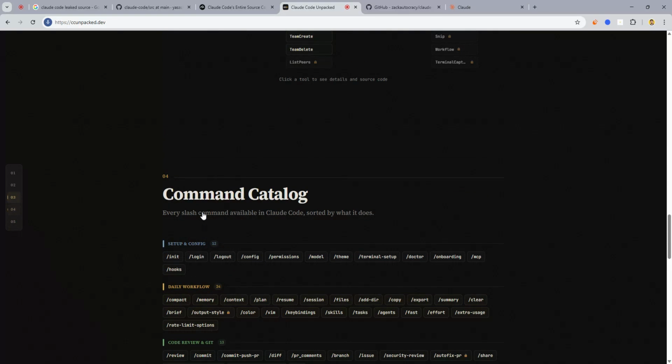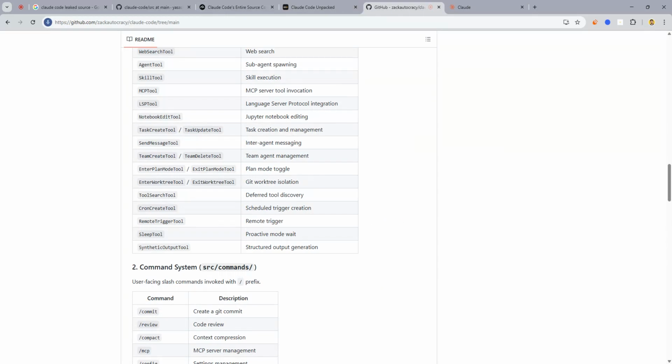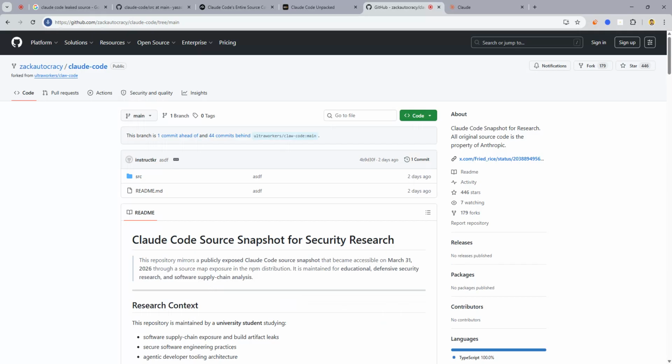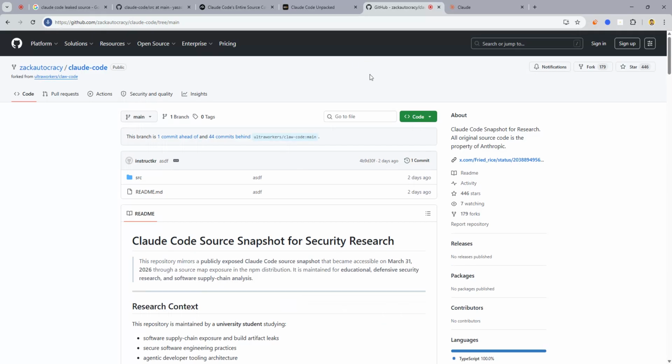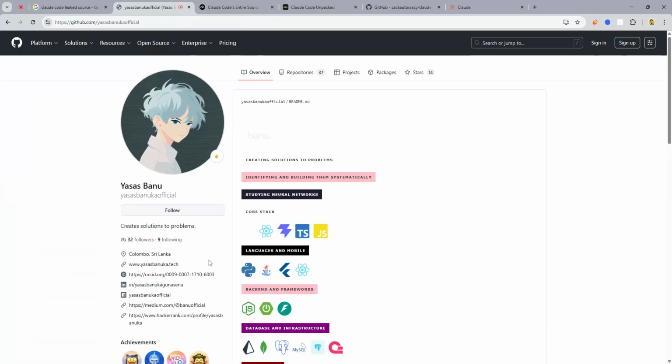So I hope you liked that. It's really cool to see it out. And if you want to install that, you can install it. But this is just for educational purposes. I'm not supporting any leak or anything like that being used in the wrong hands.